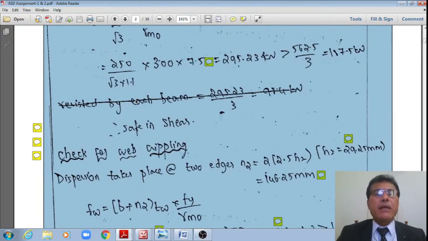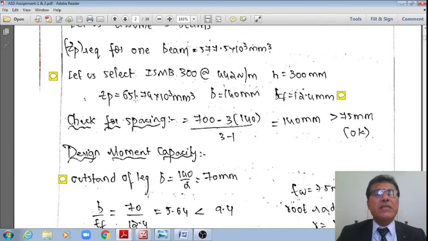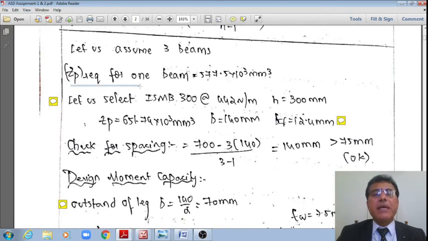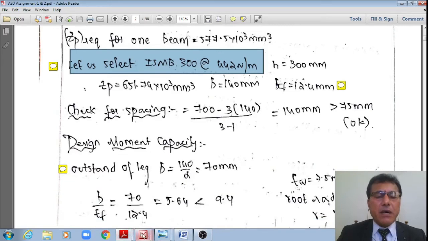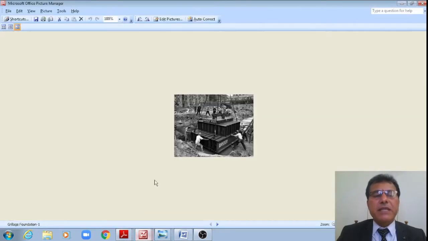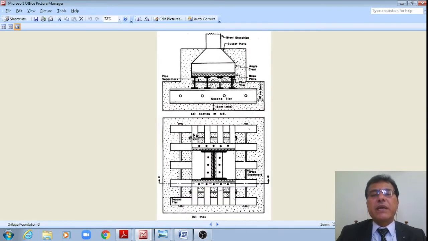Hence, provide these three ISMB as the final section: ISMB 300 at a rate of 44.2 kg per meter, or 442 Newton per meter, as the final section of the first tier beams, like this, right? That of the first tier, this we have just now fixed: 3 ISMB 300.